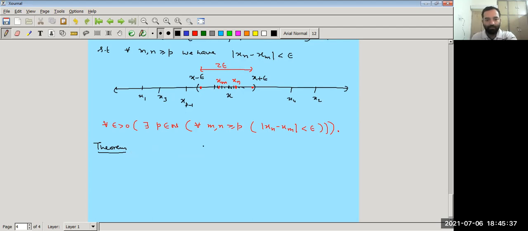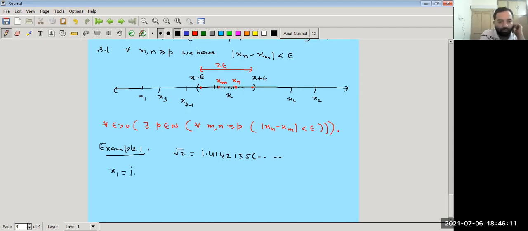We know that root 2 is equal to 1.41421356 and so on, right? So let the terms of the sequence be x1 equal to 1,